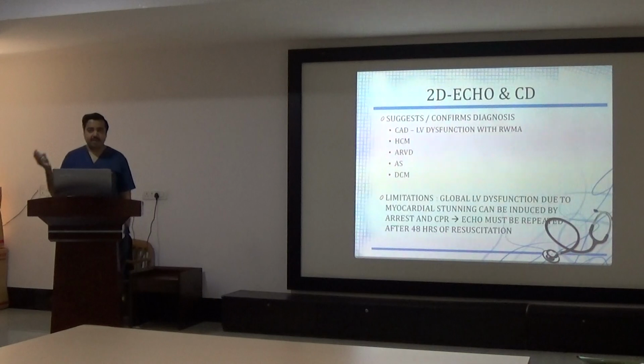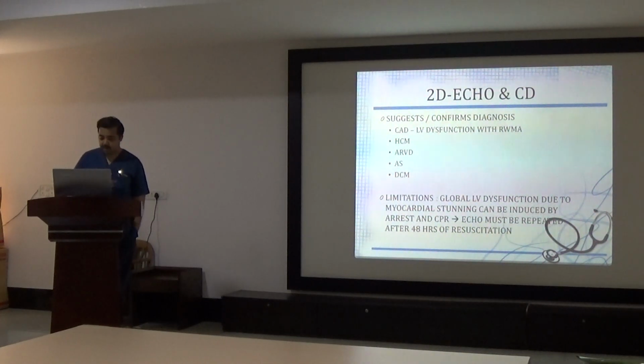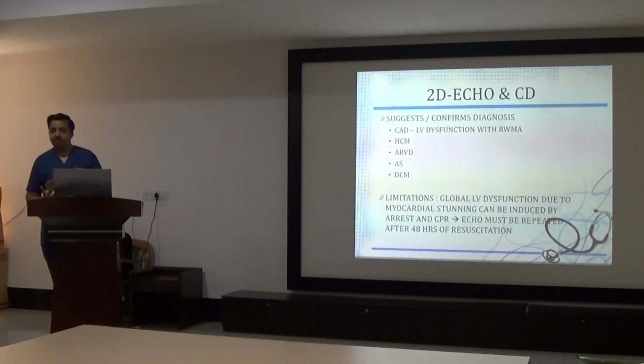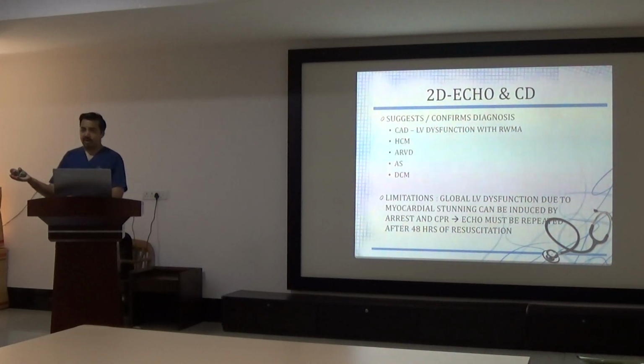So that can be misdiagnosed as cardiomyopathy because of myocardial stunning. So echo has to be repeated after 48 hours whenever there is regional wall motion abnormality, or whenever there is a dilated cardiomyopathy or some abnormal findings. Echo has to be repeated after 48 hours and compared, like we compare ECG after every 1 hour in myocardial infarction.